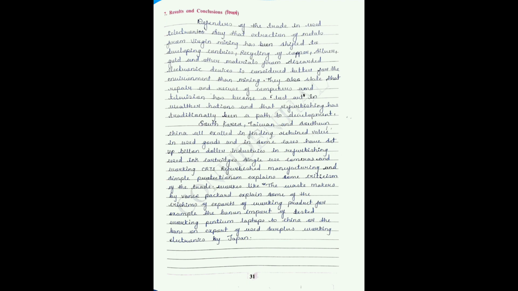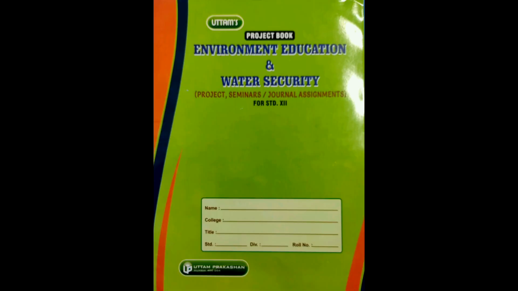Next, in the government book they have simply given you the pages for the journal work or seminar work. You can form the questions from the textbook, 5 questions from 5 chapters. In the Uttam publication book, they have given you an idea of how to form the questions. So if you are using the Uttam publication book, you can take the questions from there also. From that book you can use any 5 questions and then answer them.